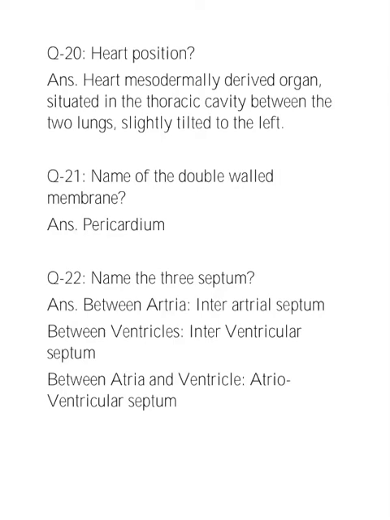The opening between the right atrium and the right ventricle is guarded by a valve formed of three muscular flaps known as tricuspid valve, whereas a bicuspid valve or mitral valve guards the opening between the left atrium and the left ventricle.